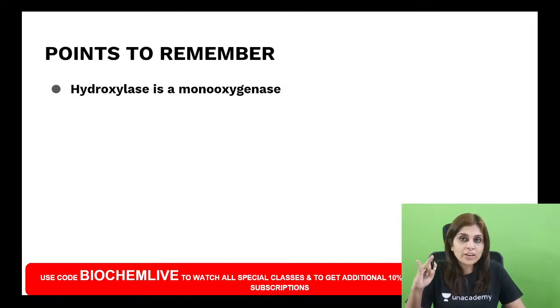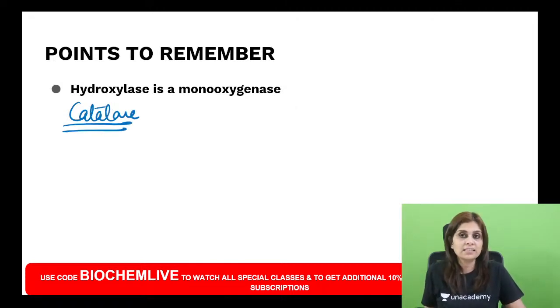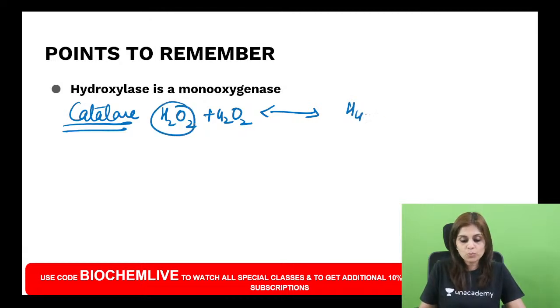The second point wherein you might go wrong is about catalase. Catalase belongs to which class? Can anybody tell me? What does a catalase do? Catalase allows two molecules of hydrogen peroxide to react. Yes or no? One H2O2 becomes water and the other H2O2 becomes an oxygen molecule.